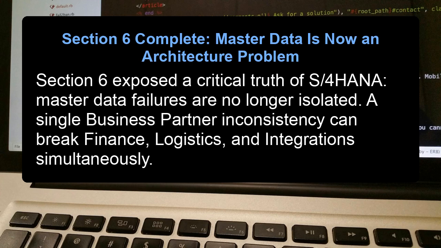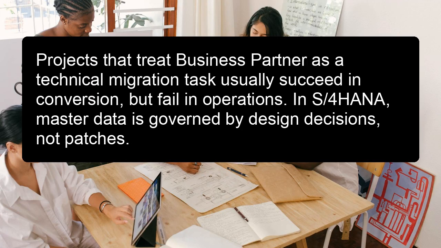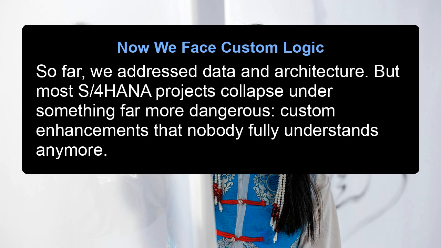Section 6 complete. Master data is now an architecture problem. Section 6 exposed a critical truth of S/4HANA. Master data failures are no longer isolated. A single business partner inconsistency can break finance, logistics, and integrations simultaneously. Projects that treat business partner as a technical migration task usually succeed in conversion, but fail in operations. In S/4HANA, master data is governed by design decisions, not patches. Now we face custom logic.